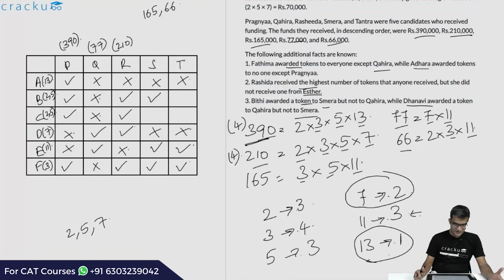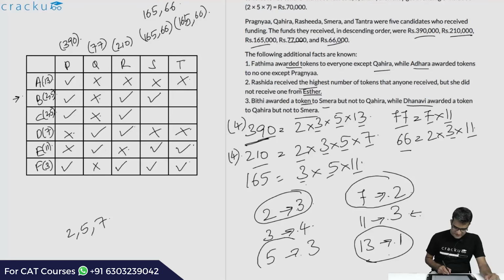Now the only thing we have to figure out is who is 165 and who is 66. This is what we are required to calculate. But what we know is that 2 was awarded how many times? 2 was awarded exactly 3 times. 5 was awarded how many times? 5 also was awarded exactly 3 times. This would immediately tell us that this has to be a no over here. Because whether B has awarded tokens 2 or 5, we have identified 3 people who received that token. So the 5th guy will not receive that token.